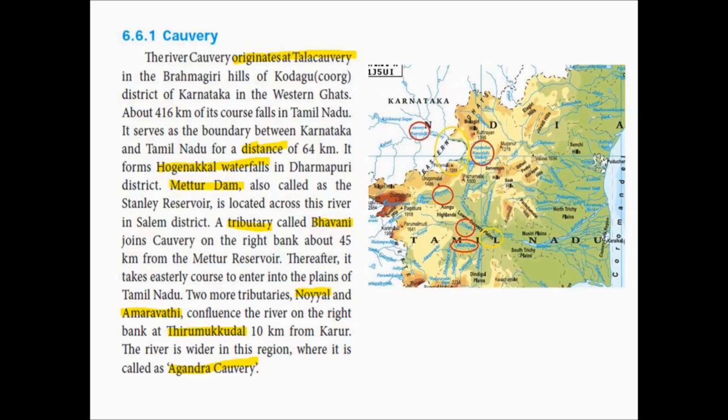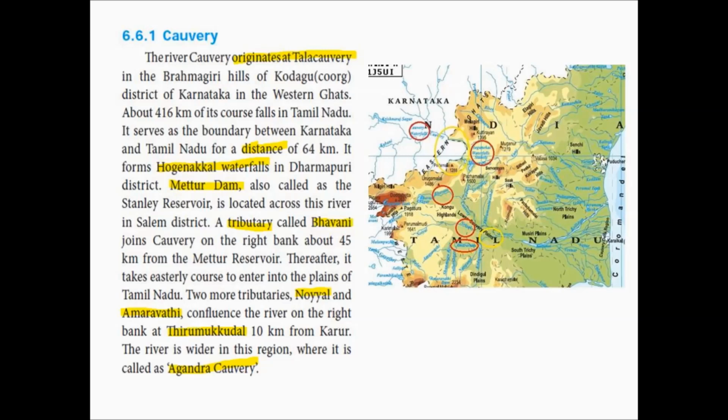From Mettur Dam at about 45 km, a tributary called Bhavani joins the Kaveri. As we have already seen what is meant by a tributary, it is a smaller river which joins the main river. Here the main river is Kaveri and its tributary is river Bhavani.